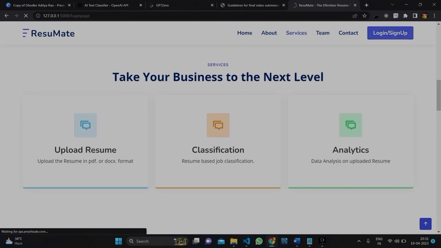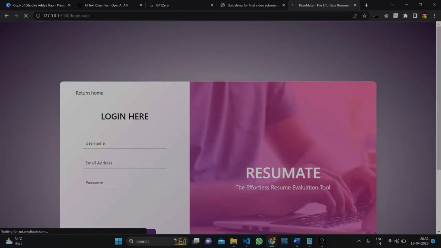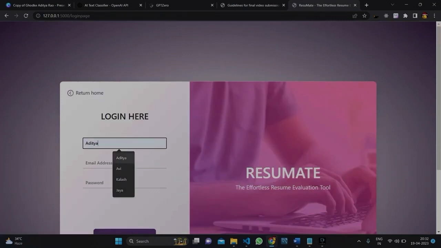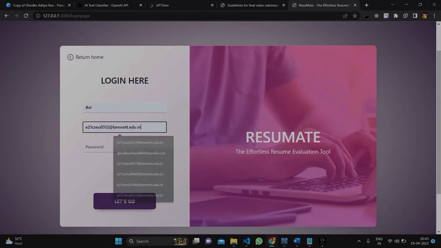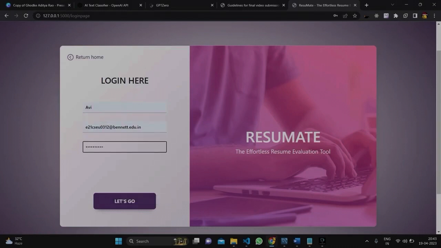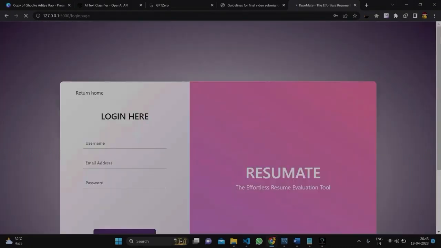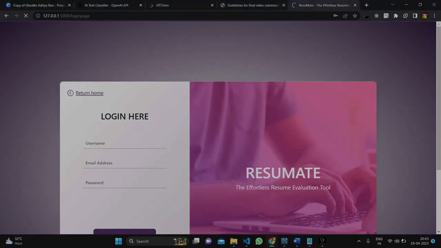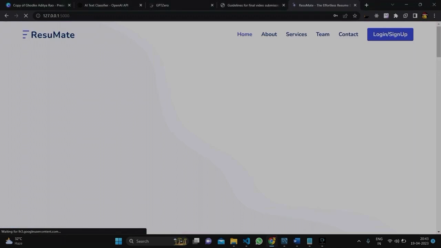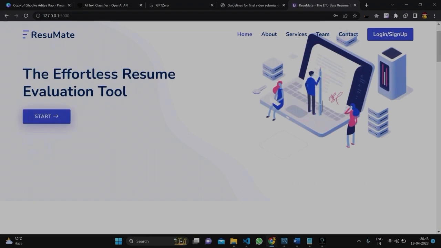And this is the login section of our app, where the user logs in. For example, we are entering an email address with a random password, and you submit it. It will get saved in our database here. You can see it here, and return back to home, and you can start uploading your resume and get the score from this start button.